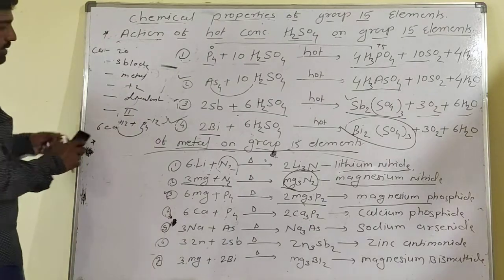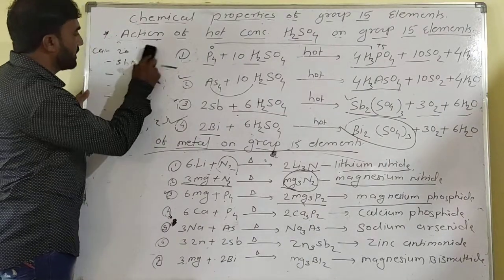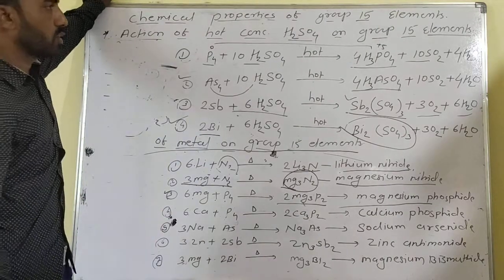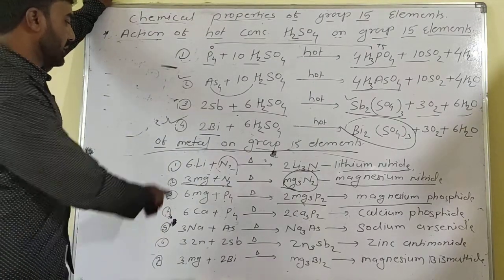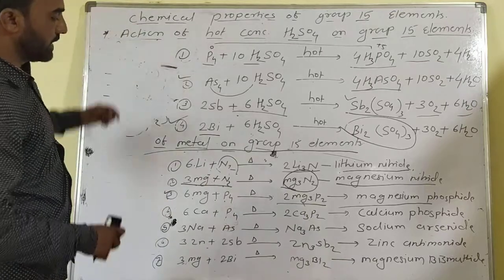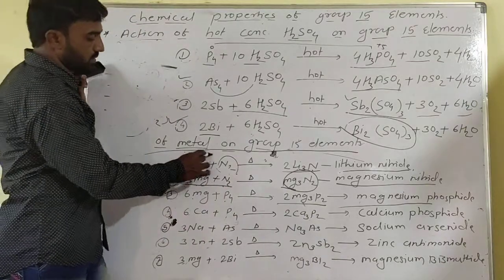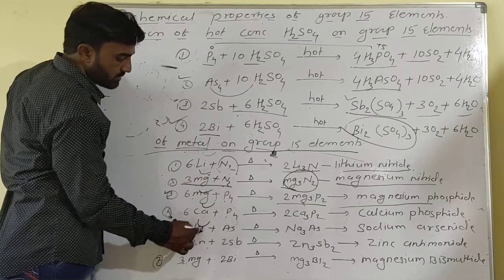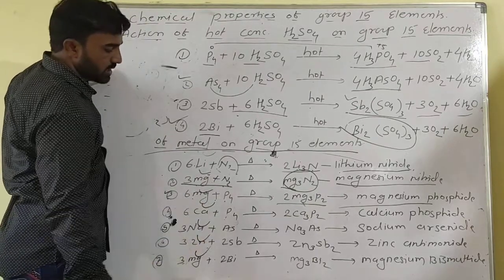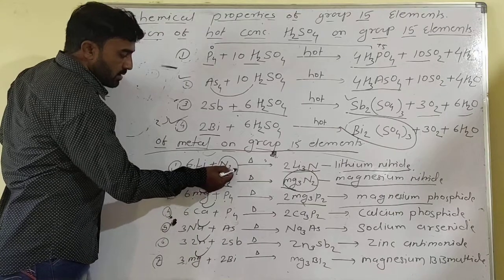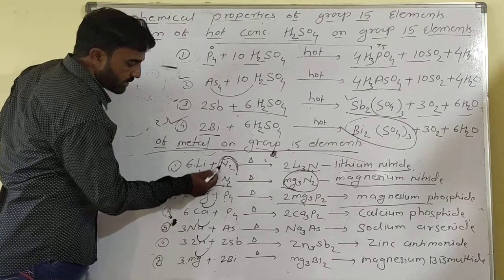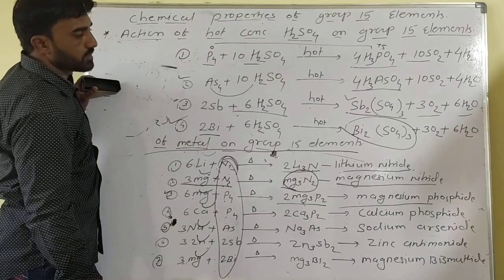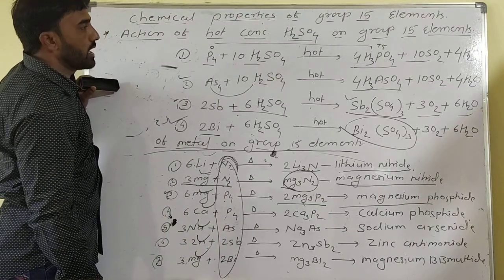So these are the chemical properties of group 15 elements. Two properties were discussed: concentrated H2SO4 on group 15 elements, and actions of metals on group 15 elements, using lithium, magnesium, calcium, sodium and zinc. Magnesium reacts with group 15 elements: nitrogen, phosphorus, arsenic and antimony.